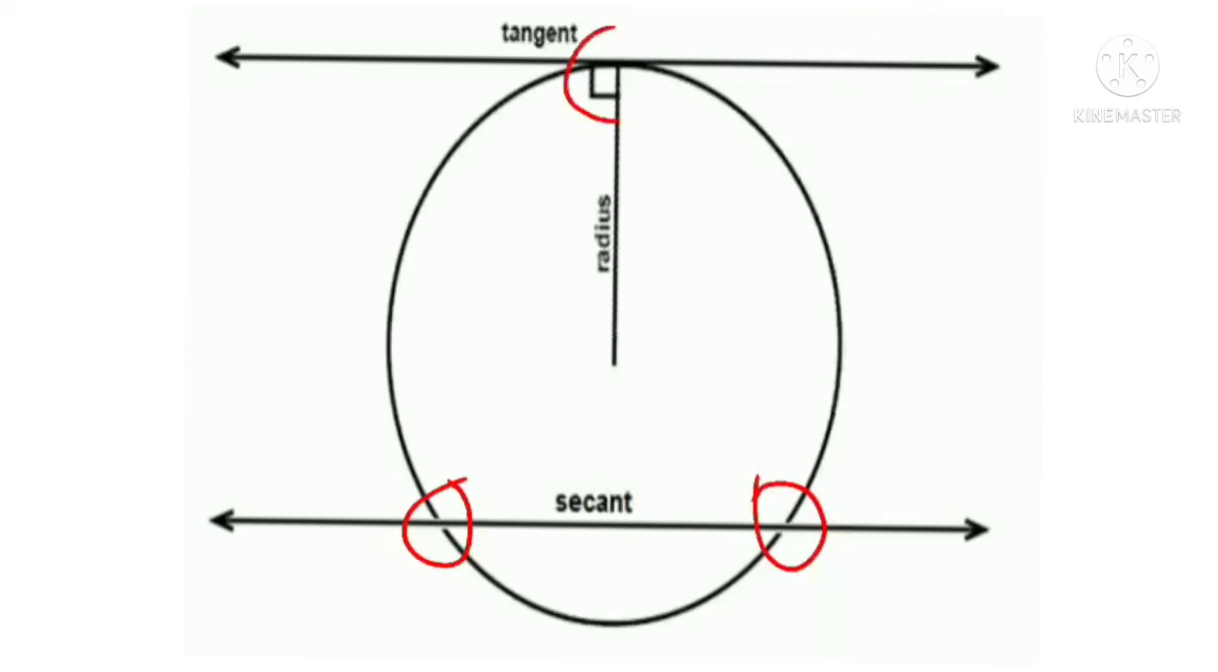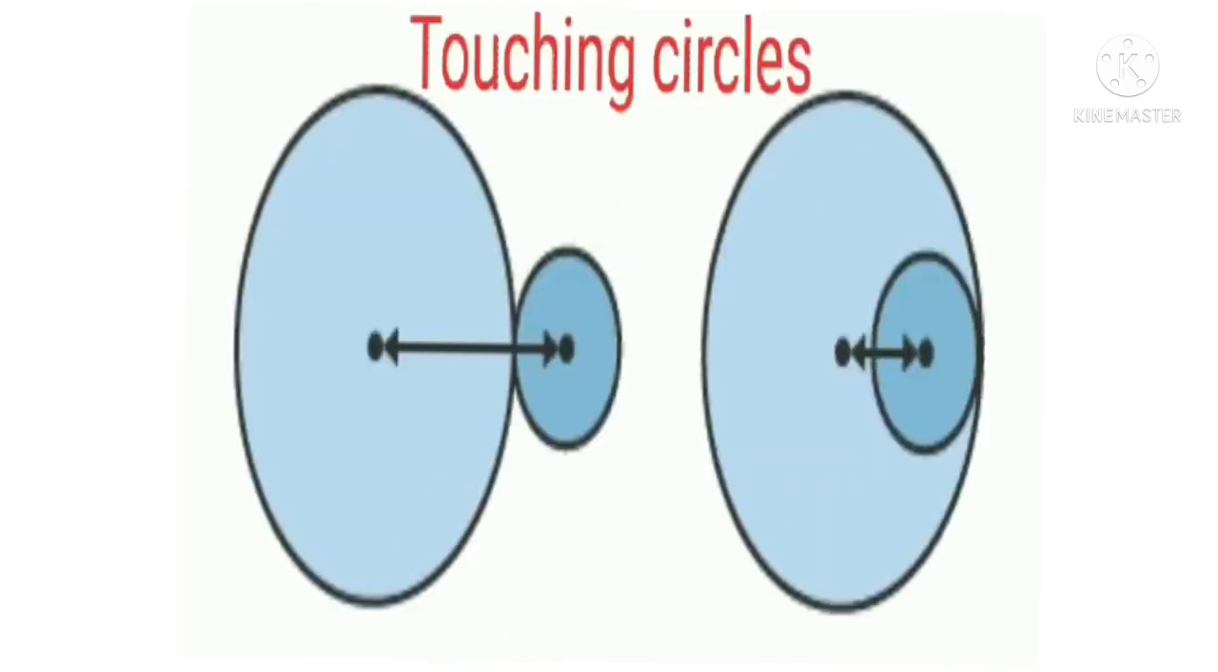This is the only one common point. That is the point of contact, that is the tangent. In this next case is touching circle. So what is the touching circle? Two circles having only one common point, the point of contact, that is called a touching circle. So only one common point.